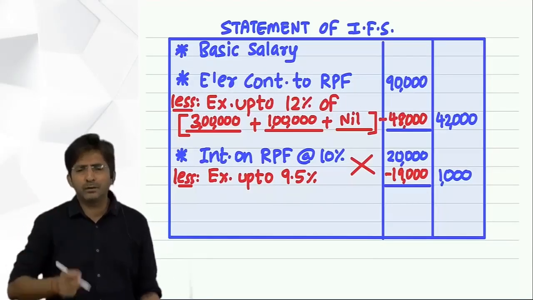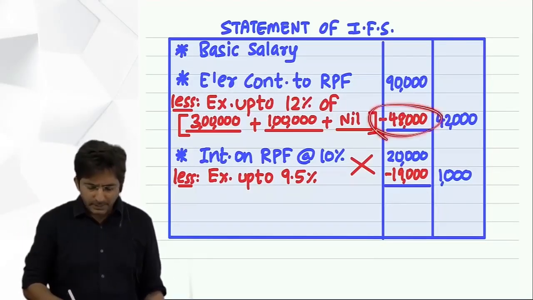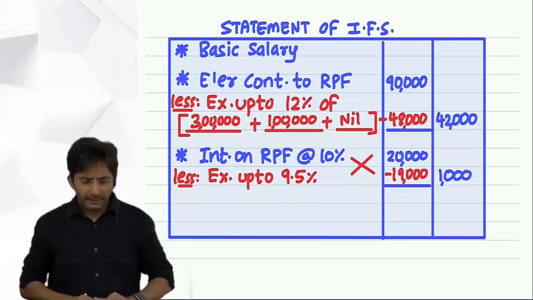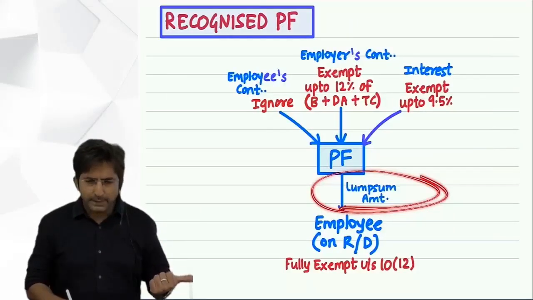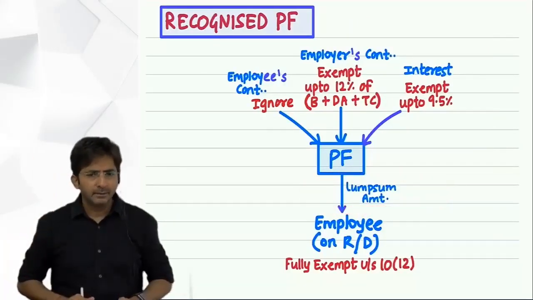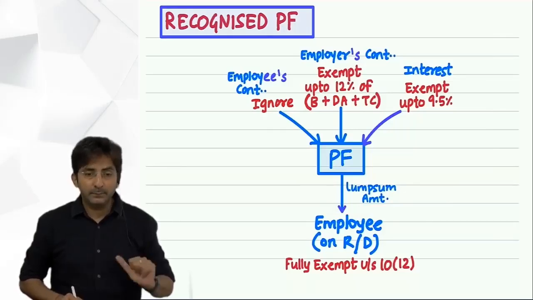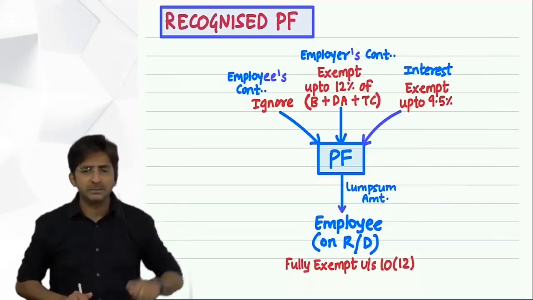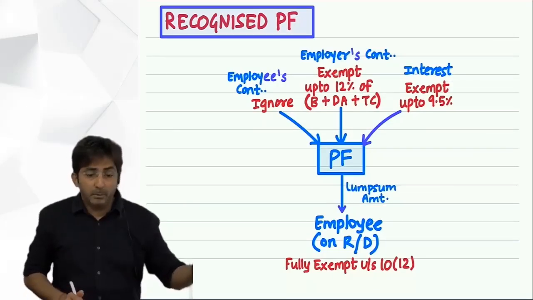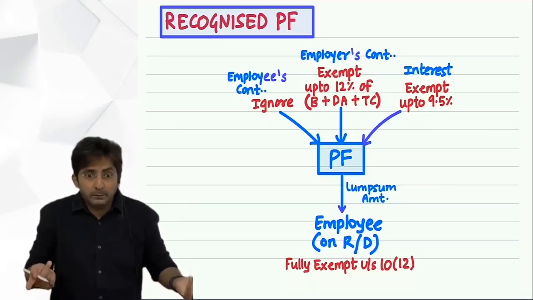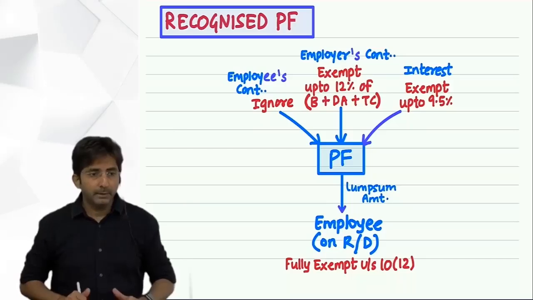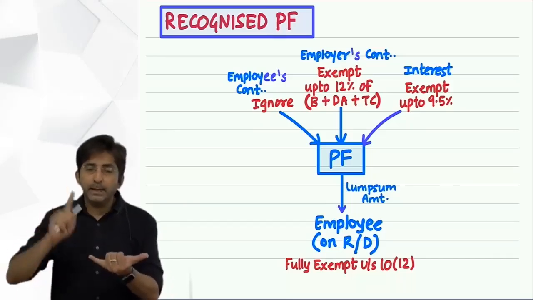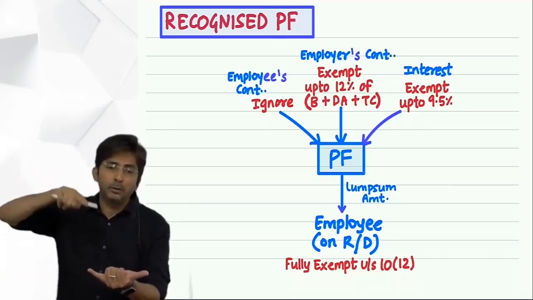It's okay means what? This exemption will not be withdrawn. And whatever lump sum amount you get, it will be tax free. So in my example, after 3 years when he retired, in the 4th year lump sum amount, in the statement you will write dash, fully exempt, because his retirement is due to genuine reason. Okay. This is the first exception: if the employee retires due to uncontrollable reason.